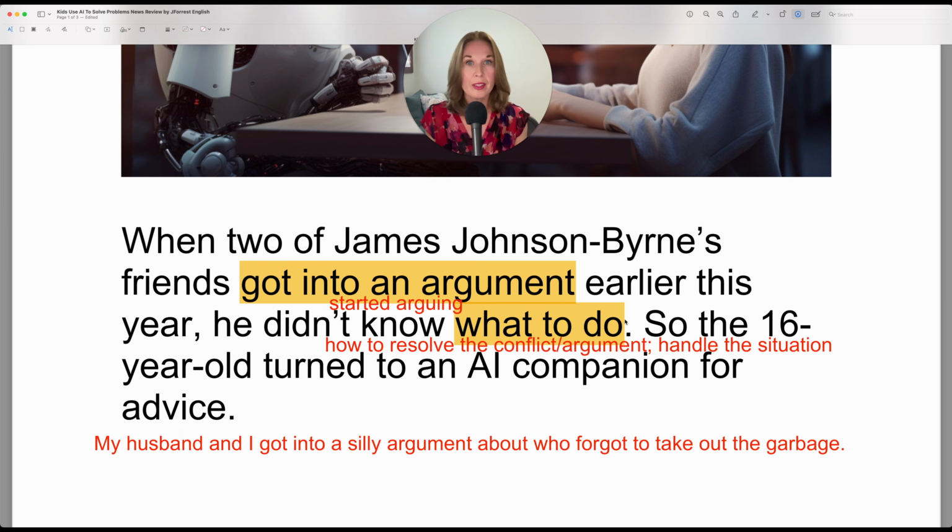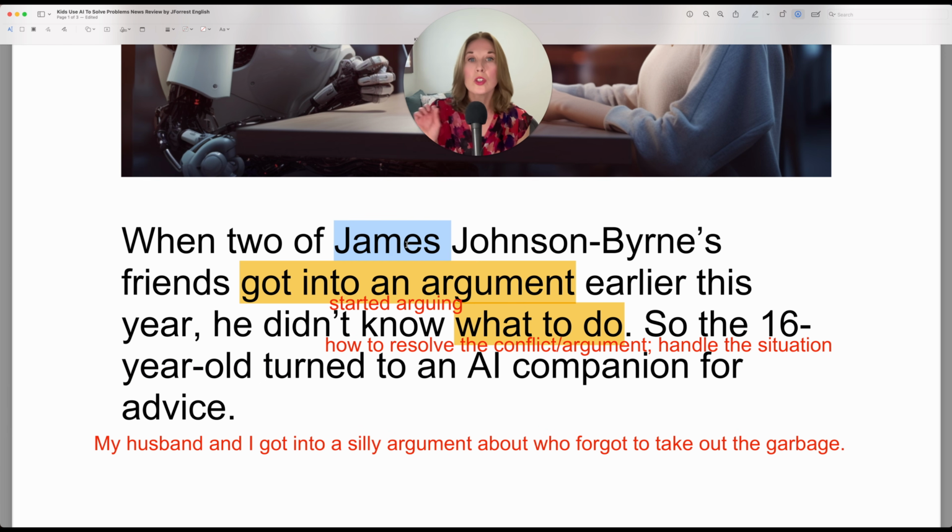This is perfectly fine. But one measure of your fluency is how easily you can replace words with something else and keep the same meaning, but say it in a different way. He didn't know what to do. So the 16-year-old turned to an AI companion for advice. Okay, so the 16-year-old is James.